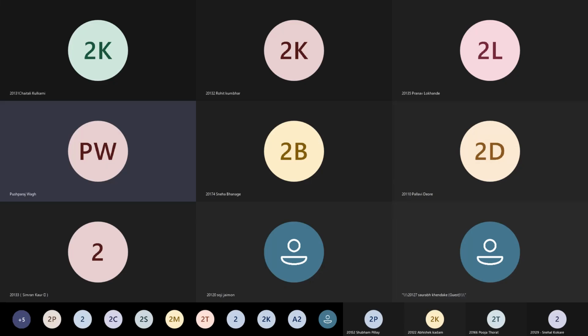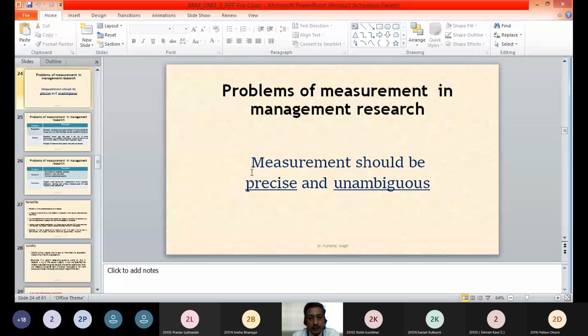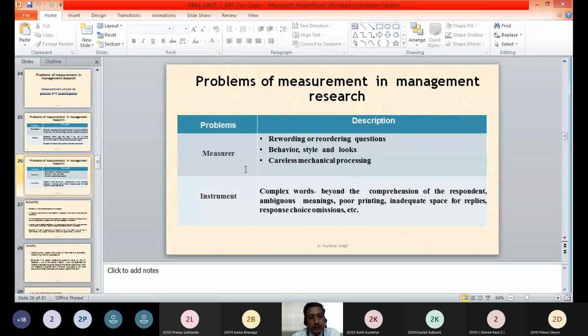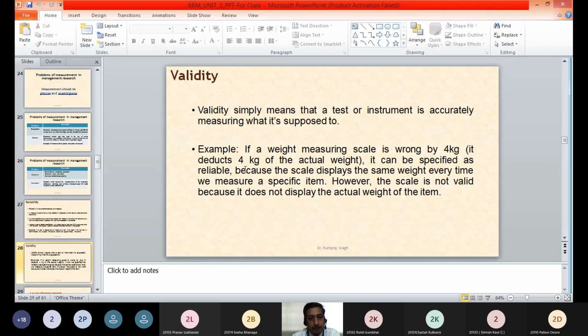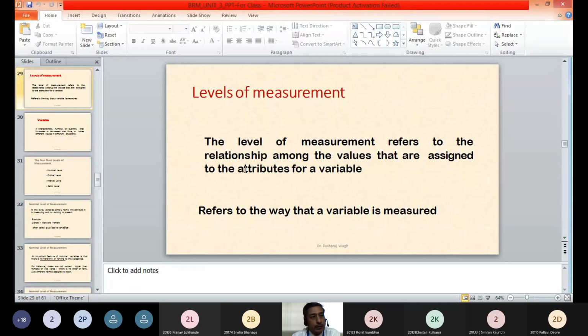The different problems of measurement when we are conducting any management research. These problems may be related to the respondent, the situation, the measurer and the instrument. These problems we have discussed. Also, we discussed the concept of reliability as well as validity. So now going ahead, we'll have to discuss the different levels of measurement.